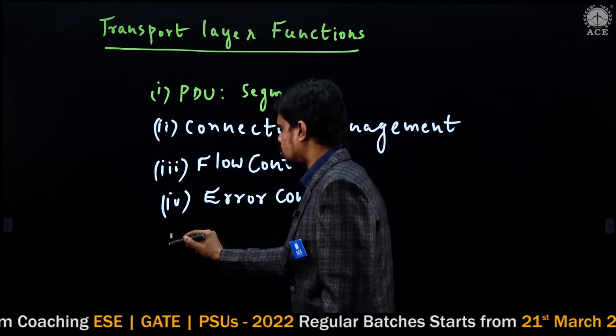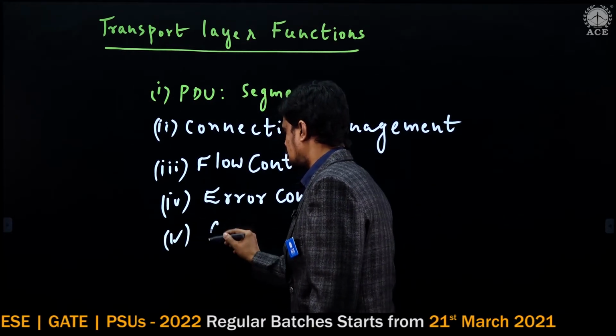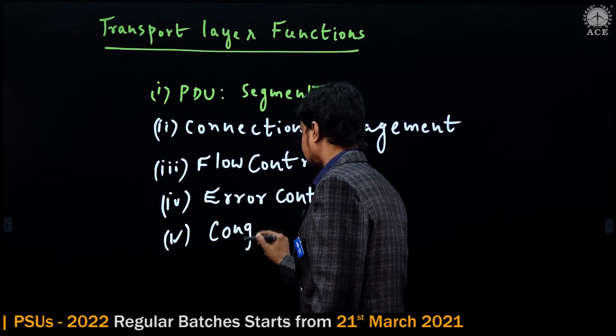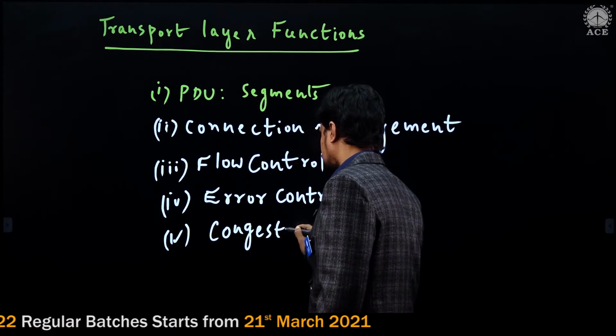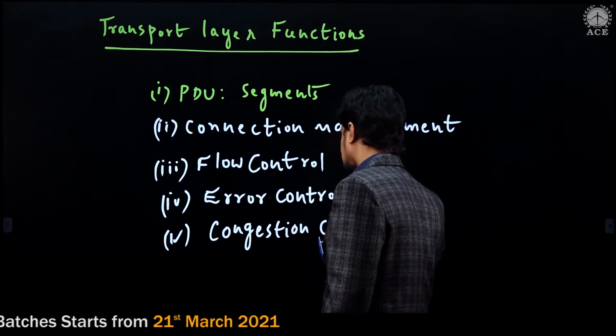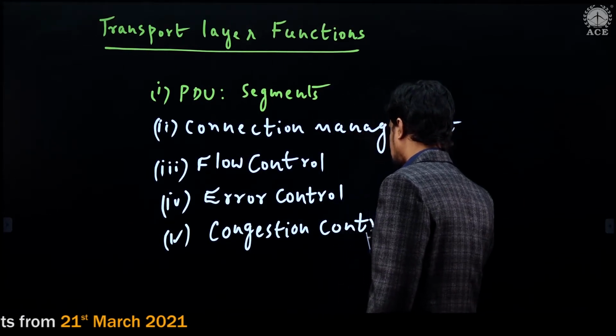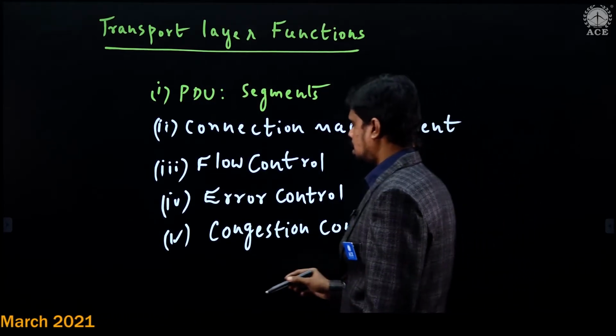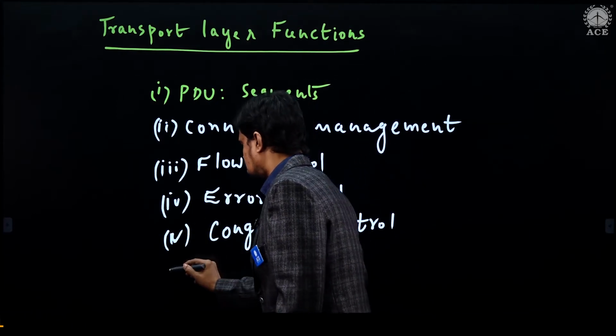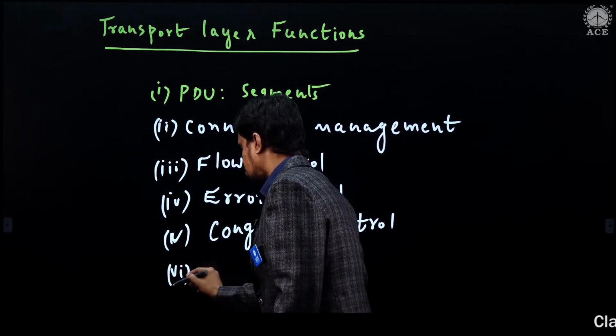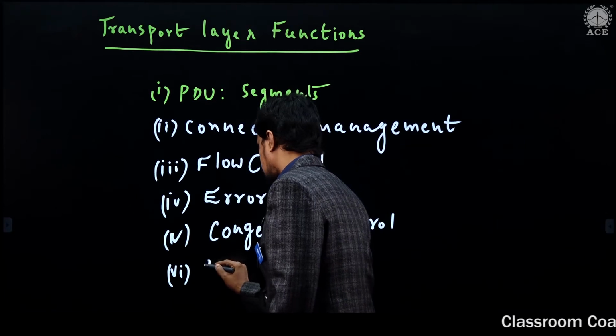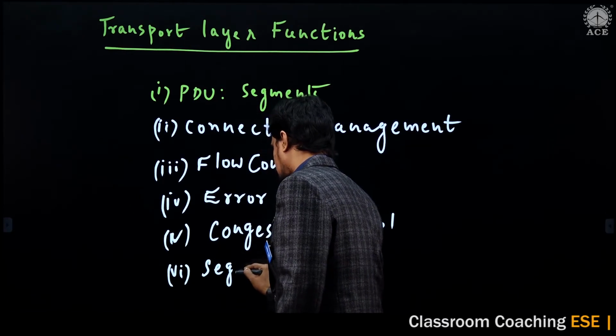It is also responsible for congestion control. And the transport layer is also responsible for segmentation and reassembly.